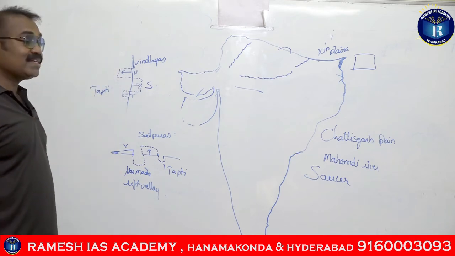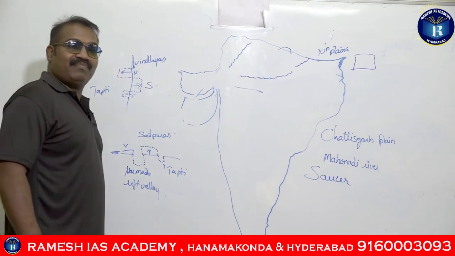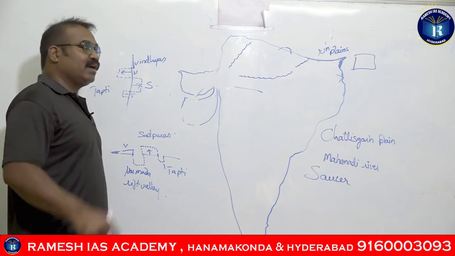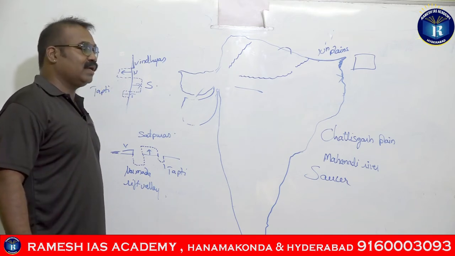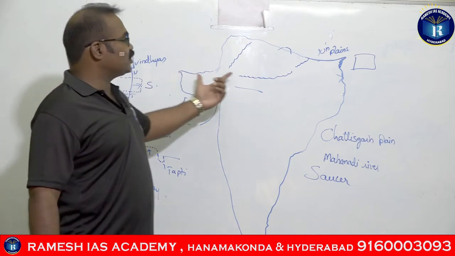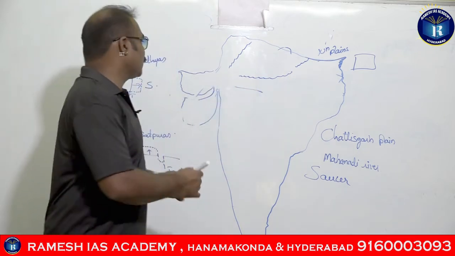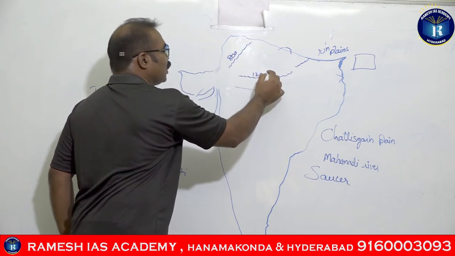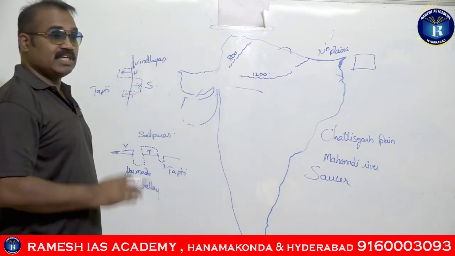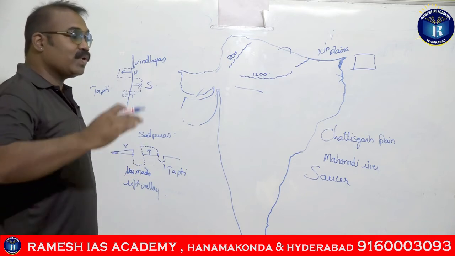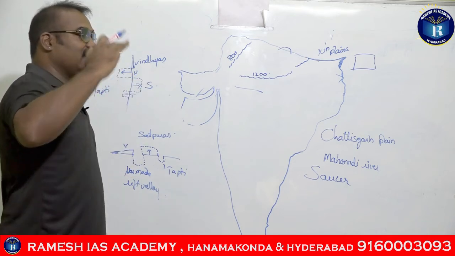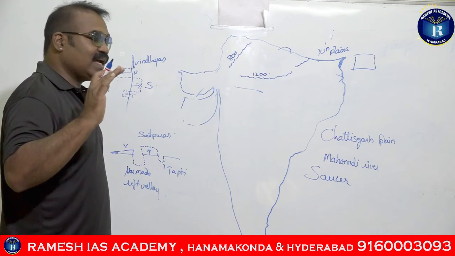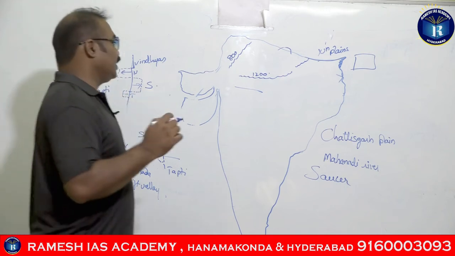They extend in the east-west direction for 1200 kilometers, whereas the Satpuras were only 800 kilometers, with average elevations ranging between 300 and 650 meters.